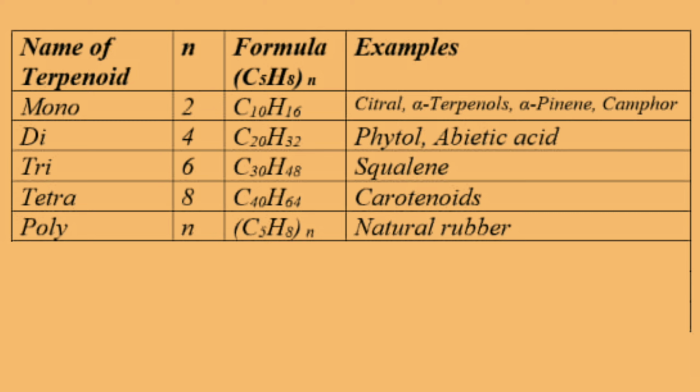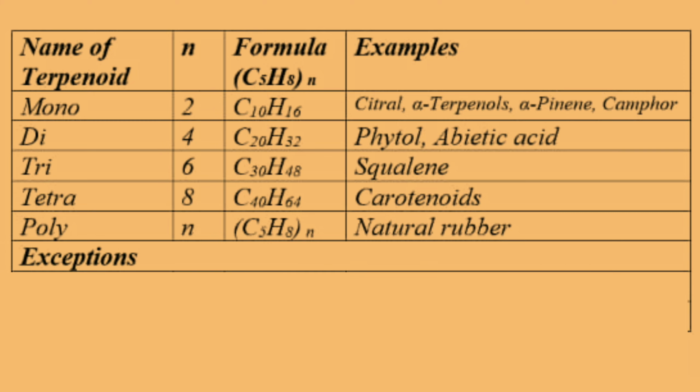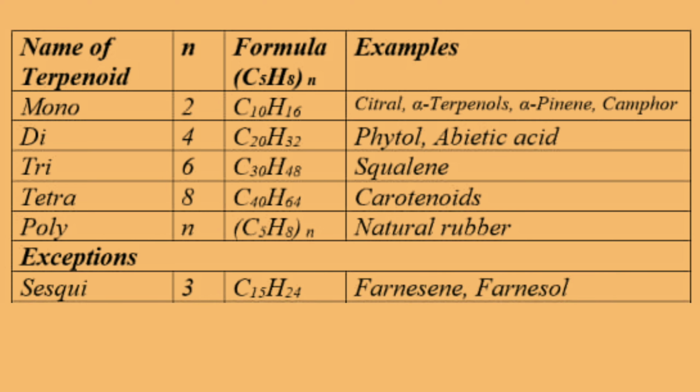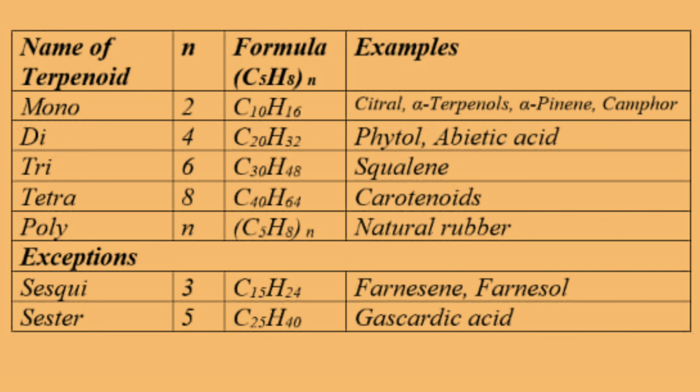Example, natural rubber. And there are a few exceptions. If n equals 3, it is not even, then we call it sesquiterpenoid, having molecular formula C15H24. Example, farnesene and farnesol. If n equals 5, then we call it sesterterpenoid, molecular formula C25H40. Example, gascardic acid.